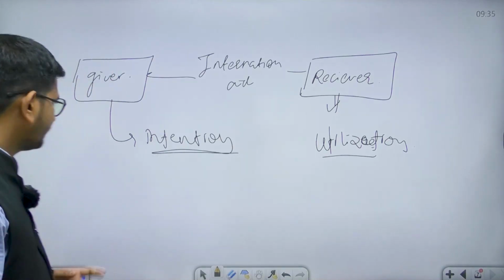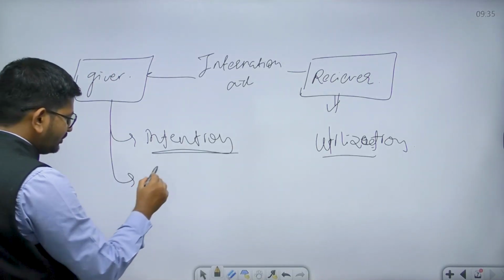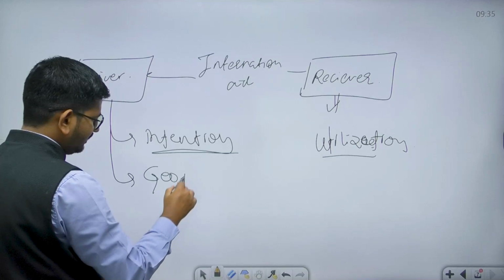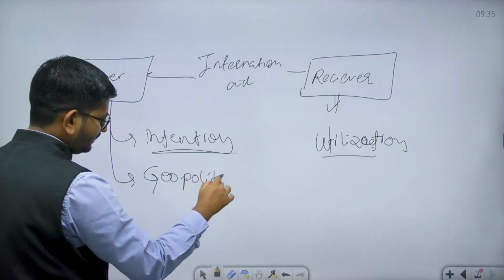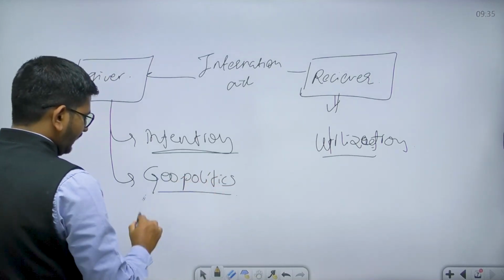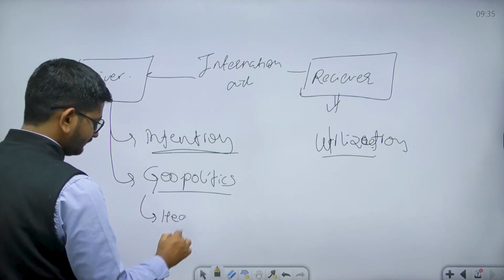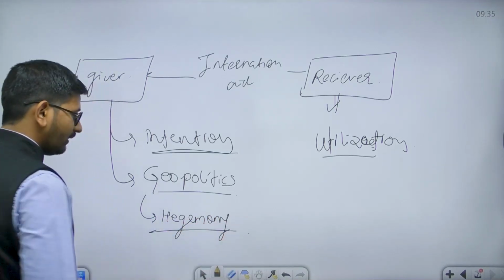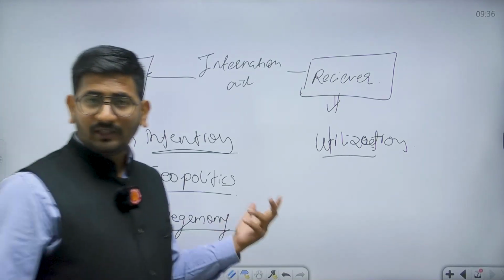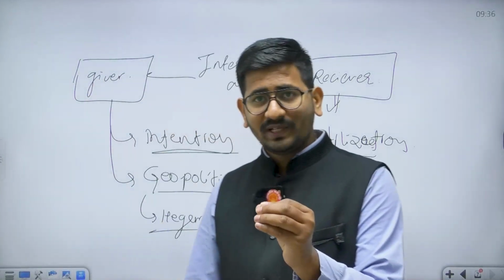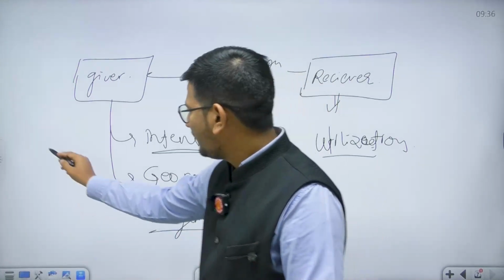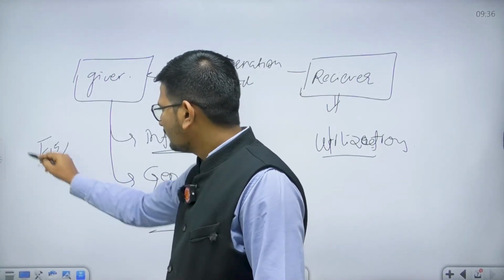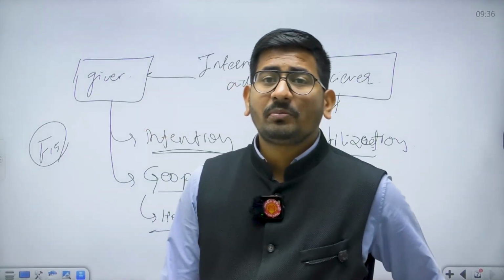Let's see the example. Intention. Many times geopolitics is the intention behind giving the aid. For example, creating hegemony. So how does geopolitics get involved? USA giving F-15 fighter jets to Pakistan.